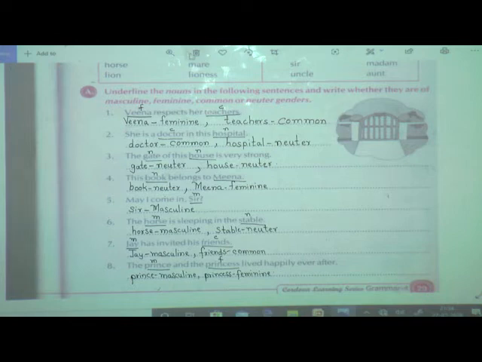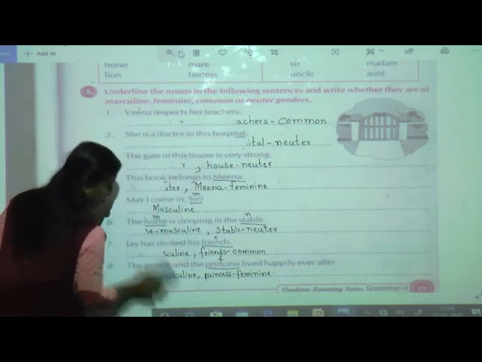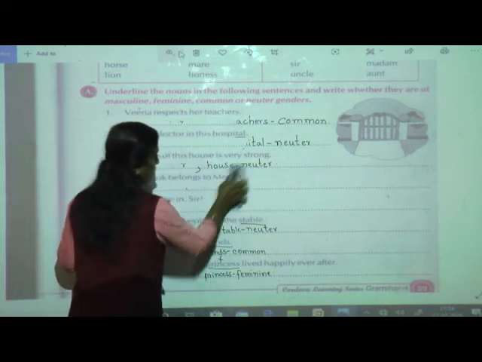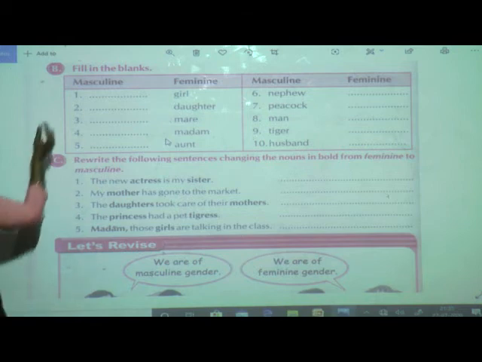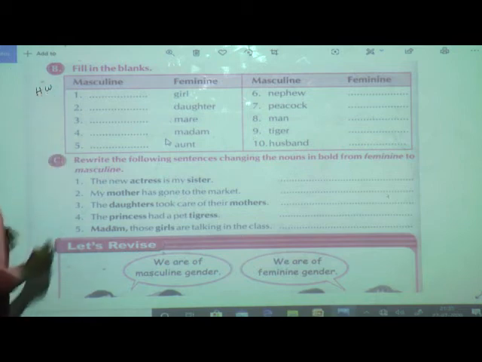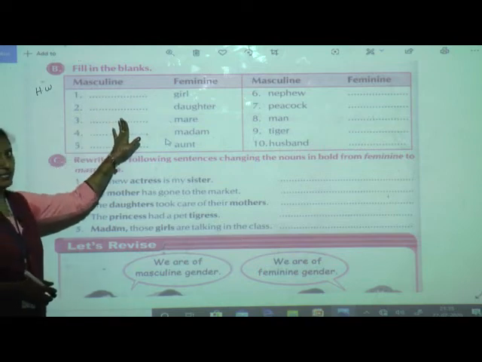Now we'll move on to the next, that is page number 30. Open page number 30. I think exercise B is very easy for you if you have learned. Yes, are you ready students? See, exercise B. You can write this with the help of the table which is given on page number 29. Just now I showed you. So just refer to that to solve this exercise B.